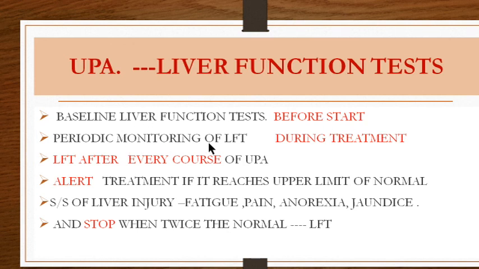You have a baseline liver function test before you start the treatment. Then for every 1 month course of ulipristal during treatment, you do a periodic monitoring of liver function test. After every course, that is, you have given 3 cycles and then you are waiting for the next course, you do a liver function test. You become alert when the liver function test reaches the upper limit of its normal values, and you stop giving it when they are raised above twice the normal. So this is the most important test which has to be mandatorily done when you are prescribing ulipristal acetate.